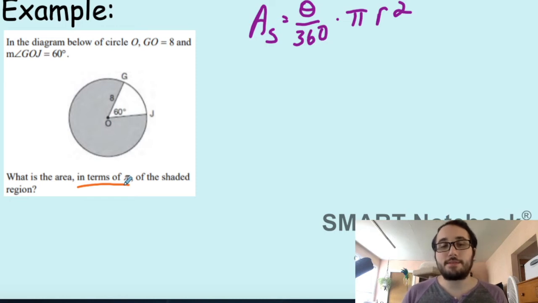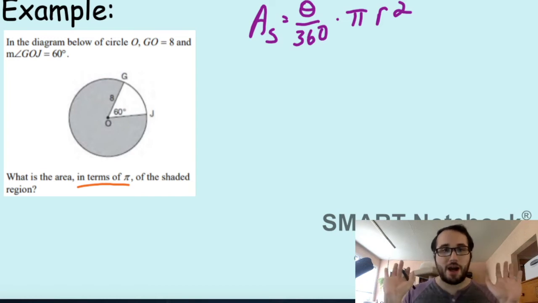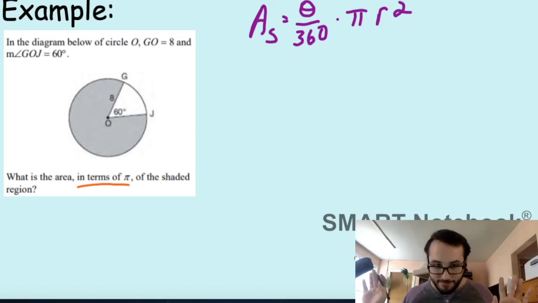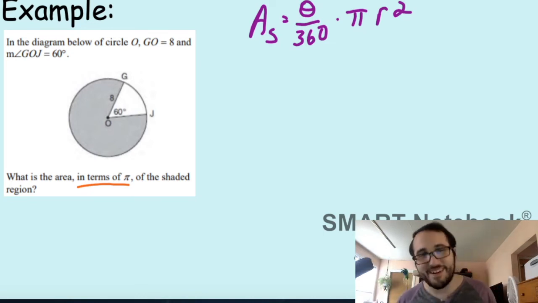When something says in terms of pi, or really in terms of a variable, that means we're not going to evaluate pi. I'll explain that explicitly when we go through this question, but all that means is you're not touching pi. You're going to leave pi there. Don't touch it. All right?